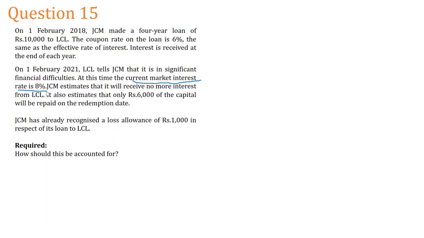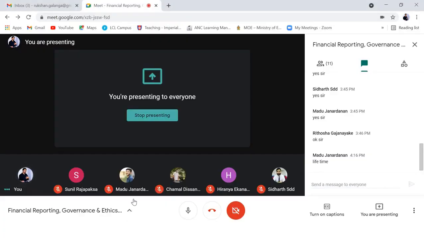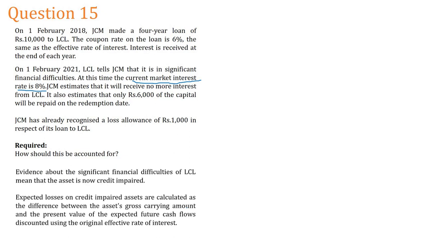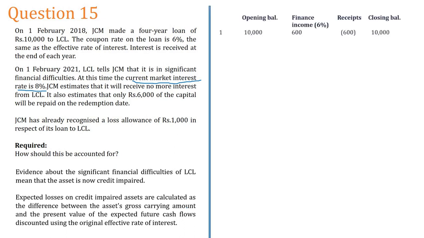I think you should try this, otherwise it's no use. Right? On 1st February 2018, they have given this loan. You can see finance income is 6% and the receipt is also 6%. The closing balance is also 10,000.